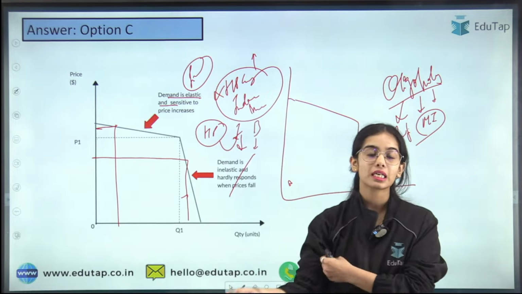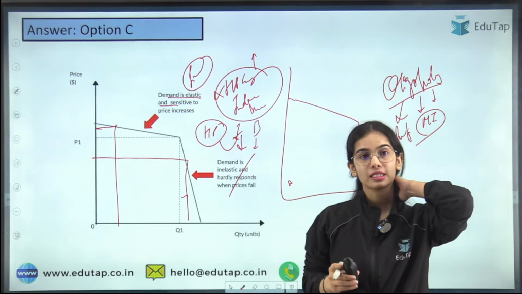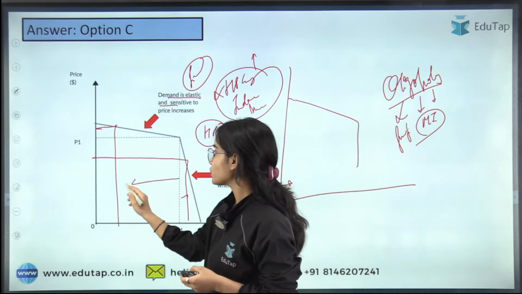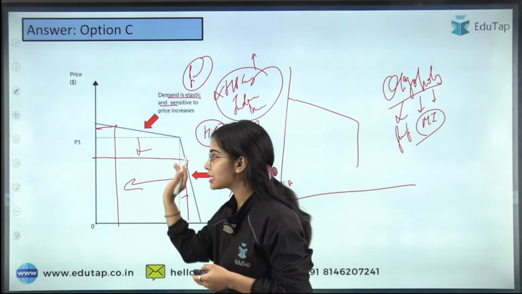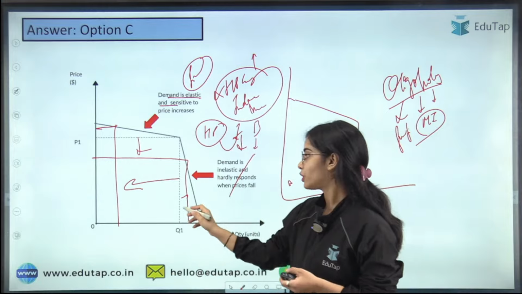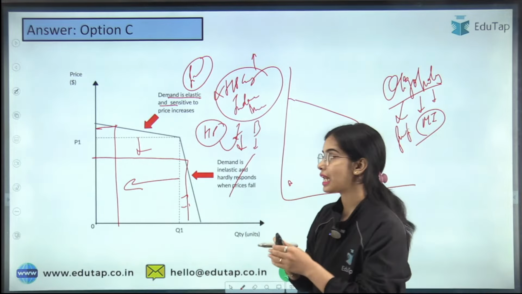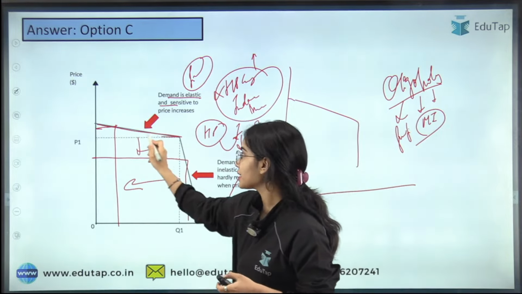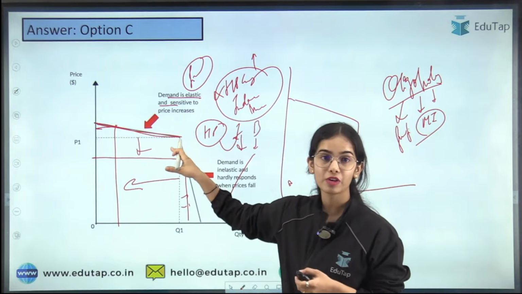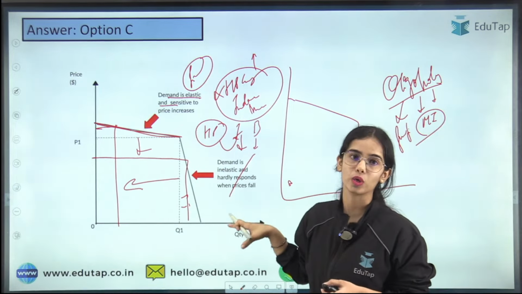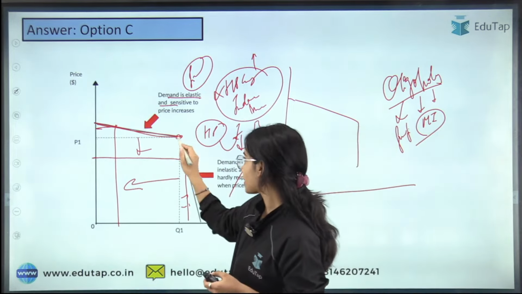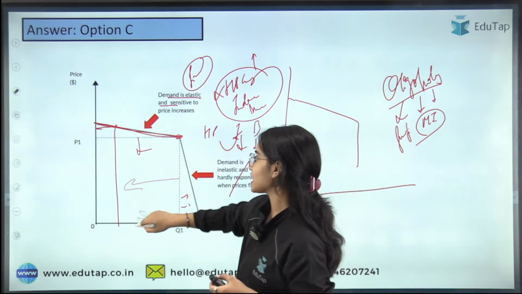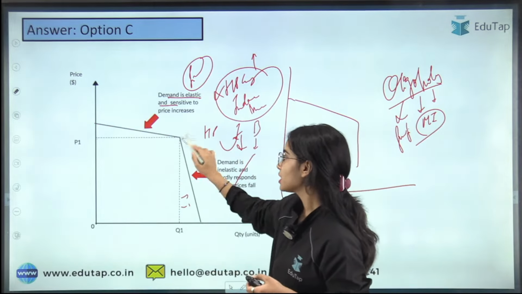If the firm is increasing its price, the demand will reduce by a lot. But if the firm is decreasing its price, the demand will not increase much. So the demand curve is elastic at the upper level and inelastic at the lower level. So once HP Gas has decided its price, the price is sticky.